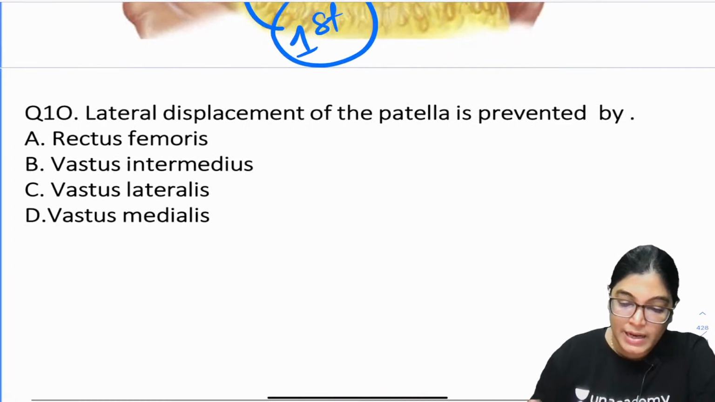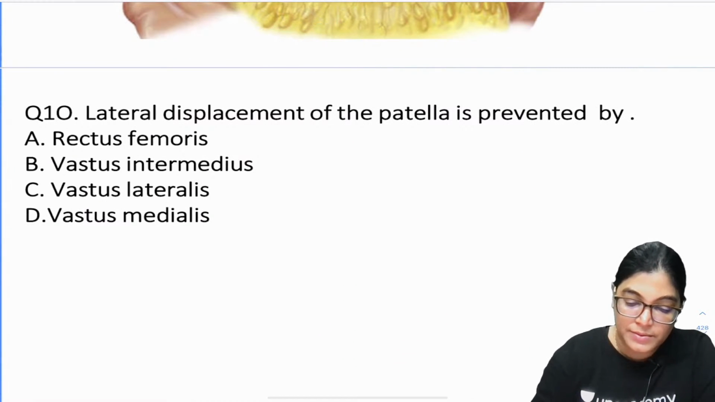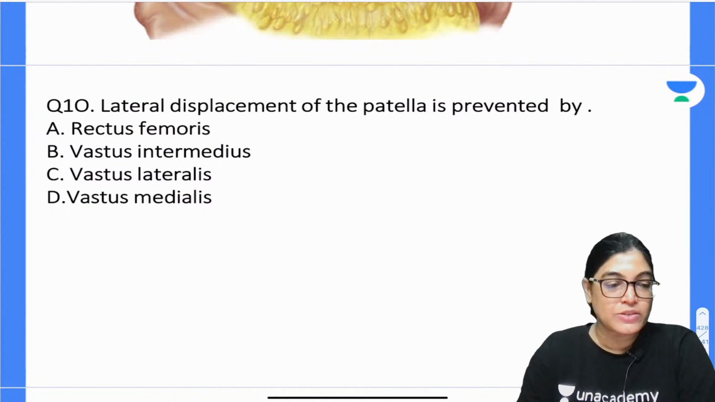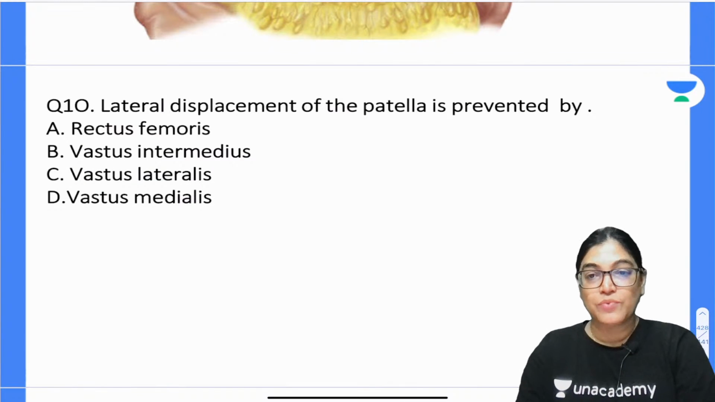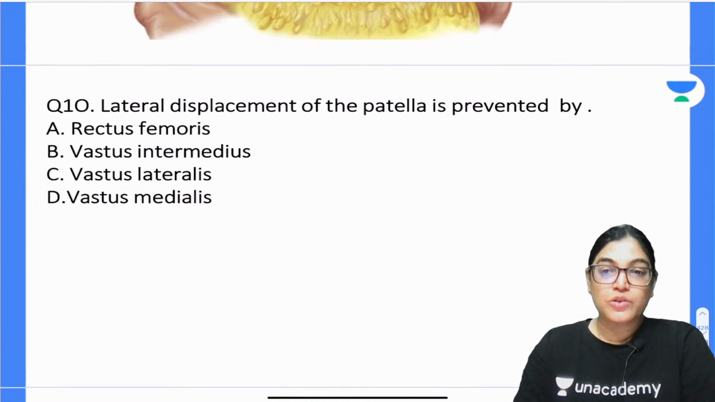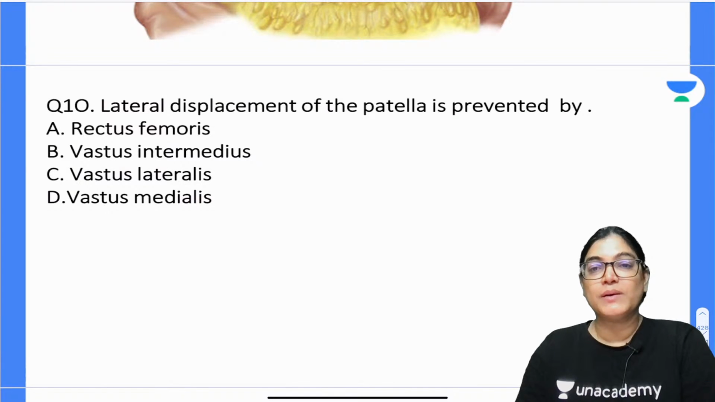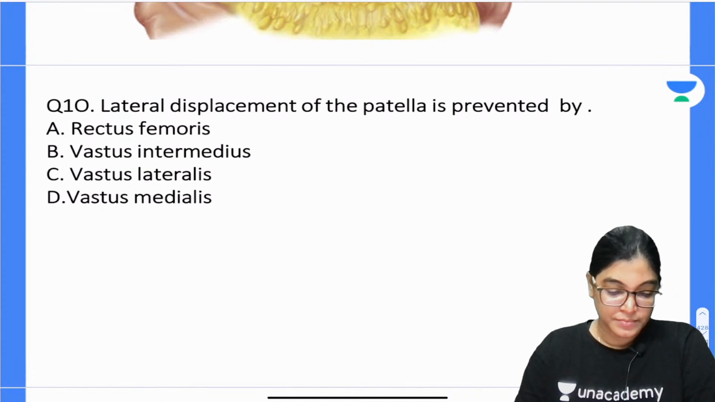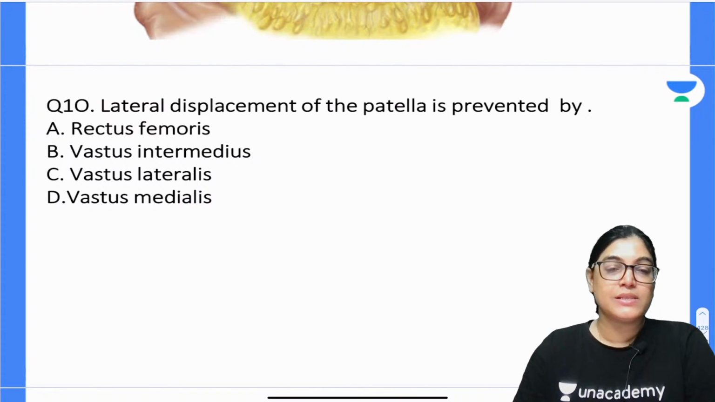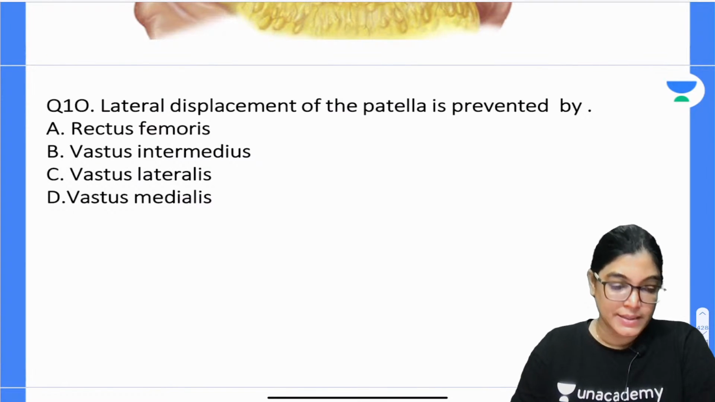So let me again start with question number 10. Lateral displacement of patella is prevented by which of the following muscles: rectus femoris, vastus intermedius, vastus lateralis or vastus medialis? Question number 10. Lateral displacement of patella is prevented by rectus femoris, vastus intermedius, vastus lateralis and vastus medialis.